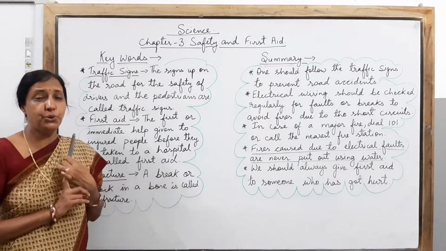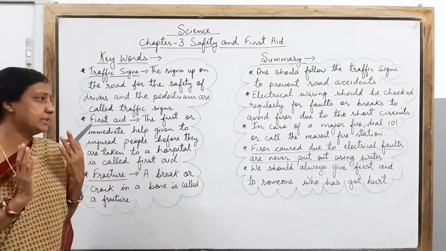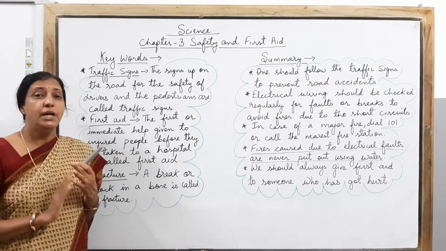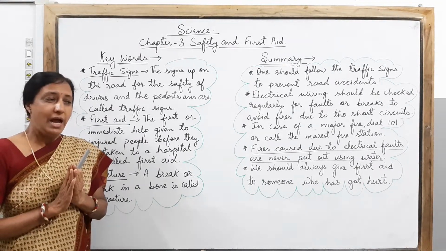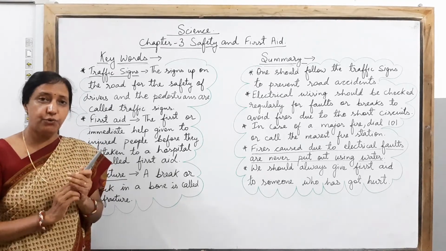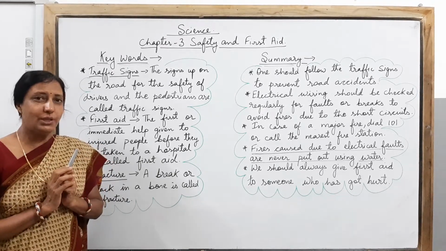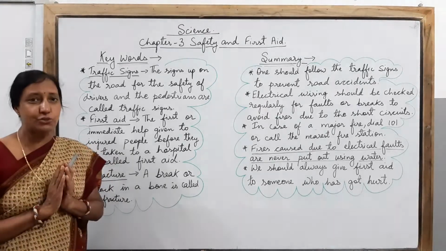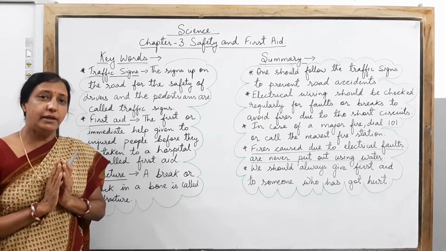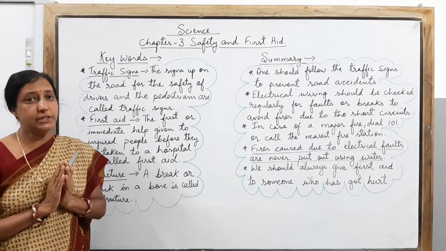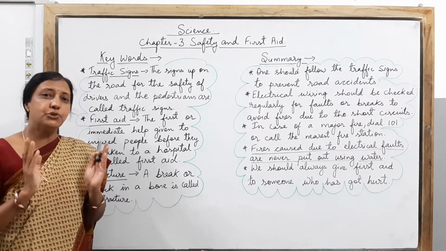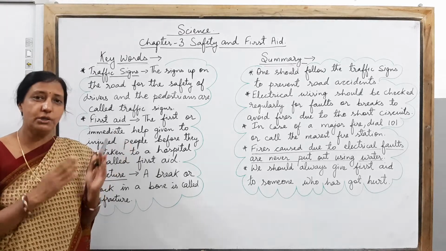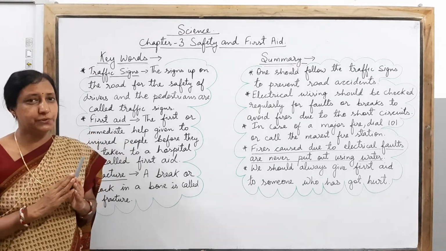As and when I have told you, if any injury or any casualty takes place around, the first thing we have to do is take care of the person and give him a little bit of first aid, whatever is available with us, so that the person is relieved of the pain and is not in the danger zone. And if it is required, after giving first aid, if the person is not getting better, the person should be immediately rushed to a hospital, and then we can communicate with the doctor about his or her condition.